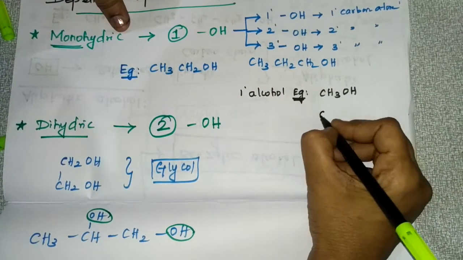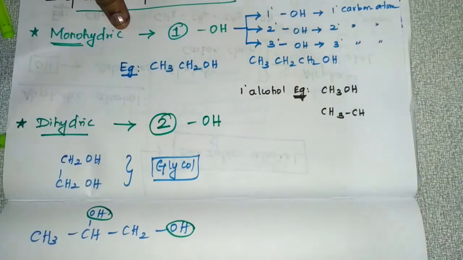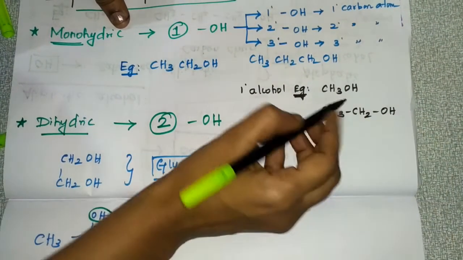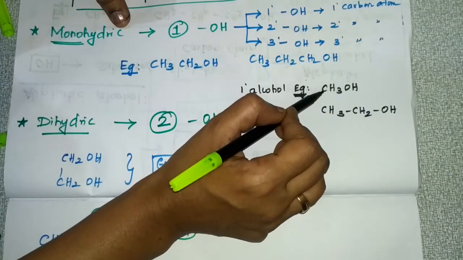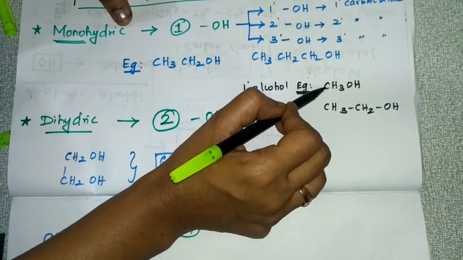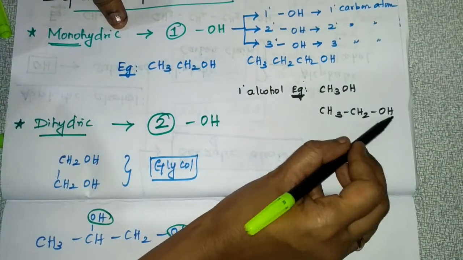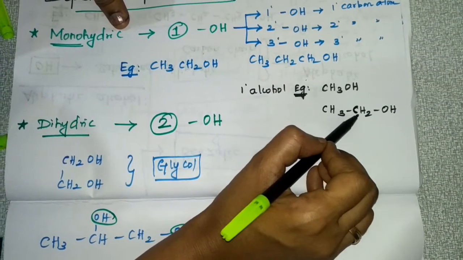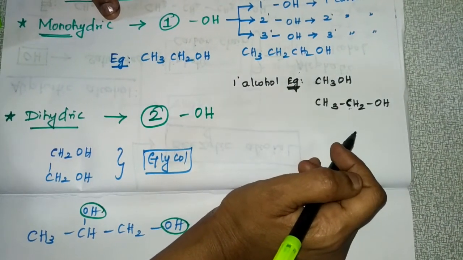Or this also, like CH3CH2OH. Here this carbon is not attached to any other carbon atom. So this is also a primary carbon atom, and to this carbon atom OH is attached, so that is primary alcohol. And this OH is attached to this carbon atom, and this carbon atom is attached to one other carbon atom. So this is also an example for primary alcohol.